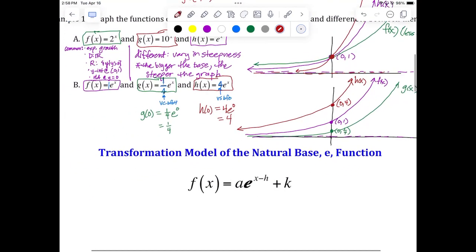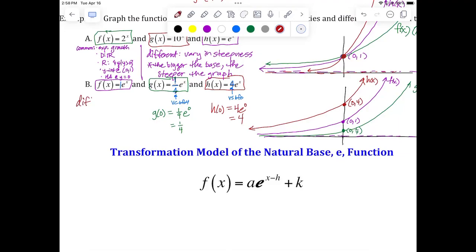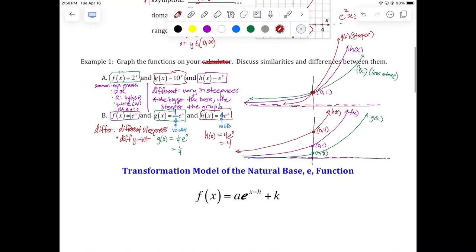So notice what they differ by. They have the same stuff as the other ones, but they have different steepness, just like before, but now they also have different y-intercepts. Different steepnesses and different y-intercepts. So there you go. The top one is different bases. They share the y-intercept. They cross paths at (0, 1). And the next one is the same function, but what happens when you vertically stretch or compress it? Okay.